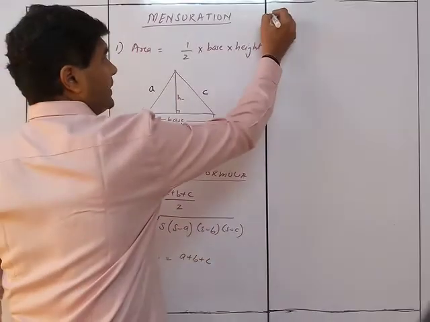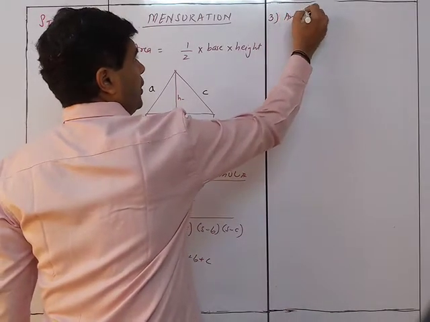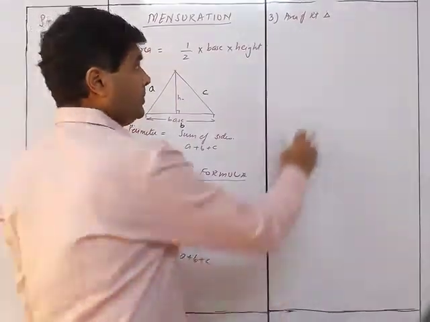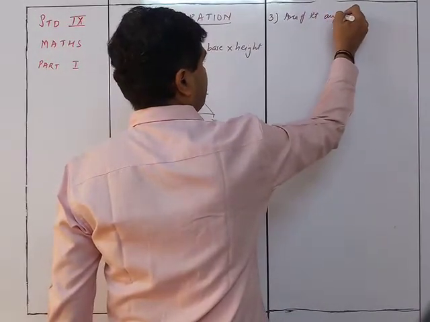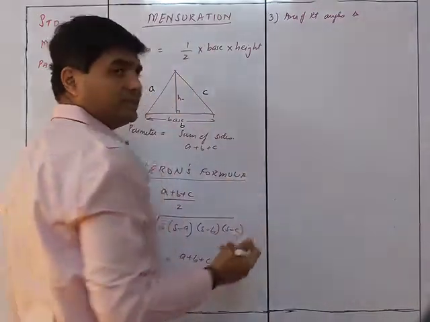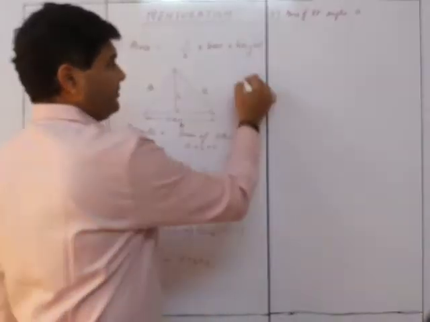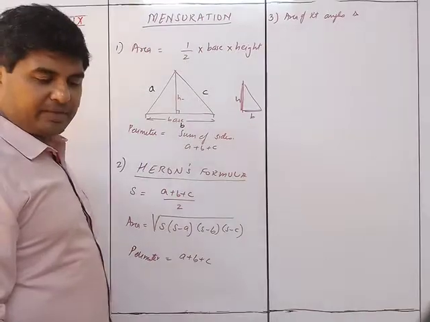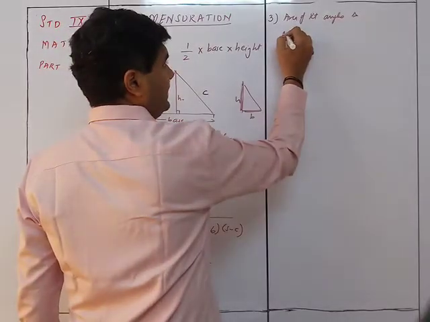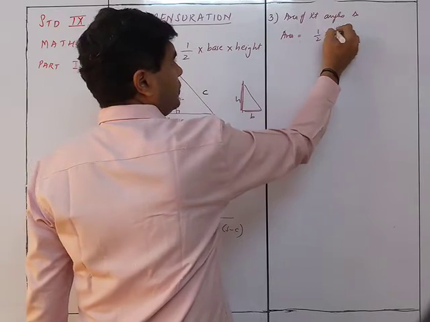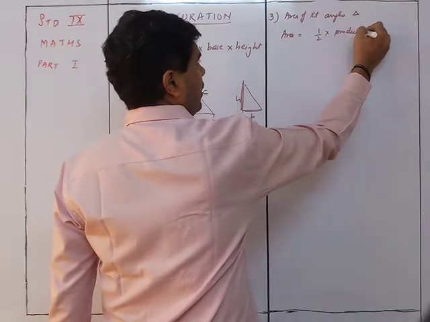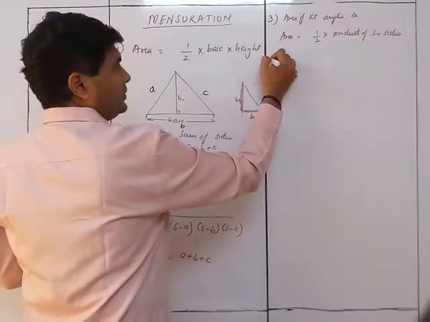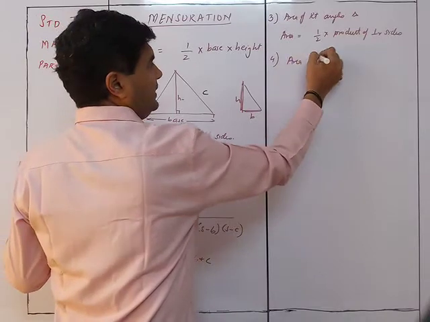Now the third one is the area of a right triangle. If it is a right angled triangle, then you know that this is the height and this is the base. So it's the same thing. We are just going to say over here, area is equal to half into the product of the perpendicular sides. Okay. The fourth one is the area of an equilateral triangle.